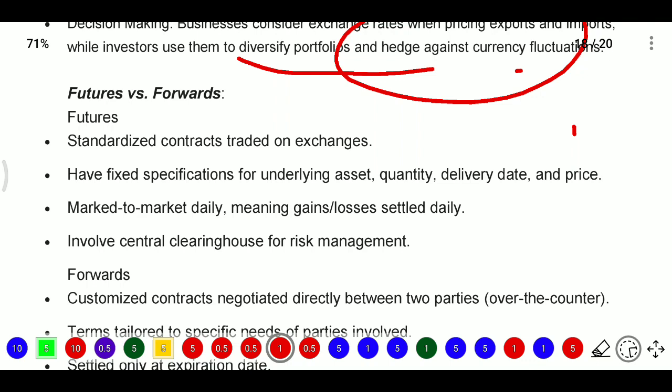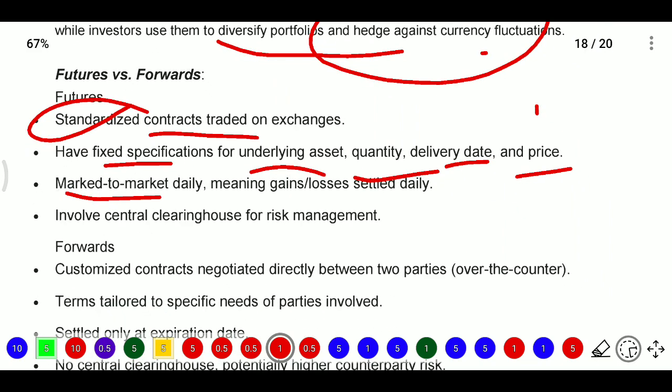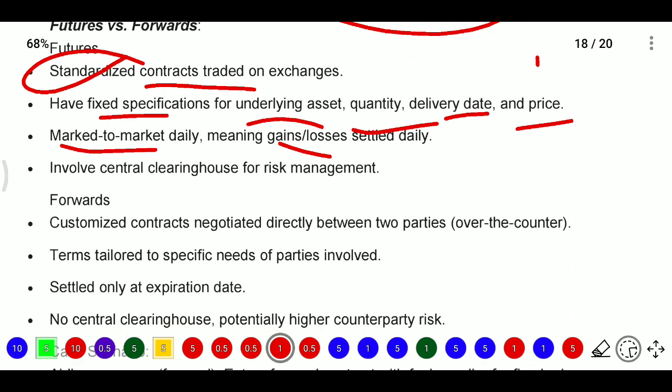In futures we have standardized contracts traded on exchanges. Standardized means lots will be there, and they have fixed specifications for underlying assets, quantity, delivery date, prices, etc. And marked to market daily, meaning gains or losses will be settled on a daily basis, that is, daily settlement will be there. And it involves central clearing houses for risk management. Whereas